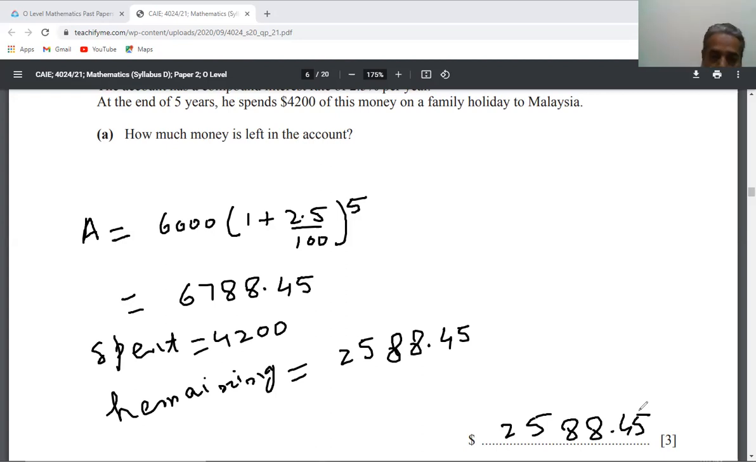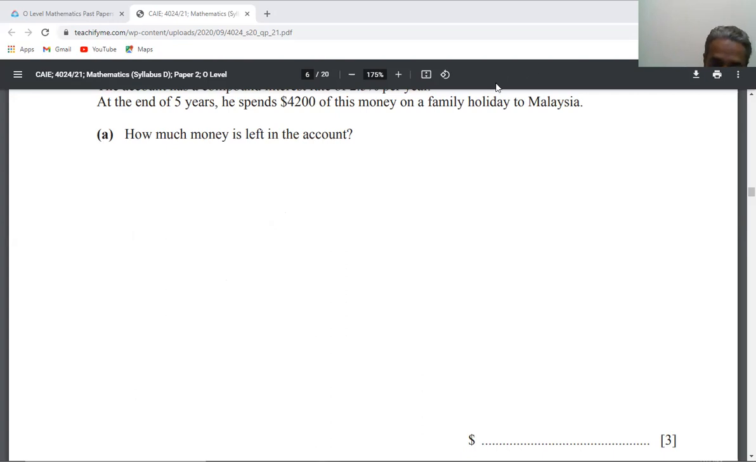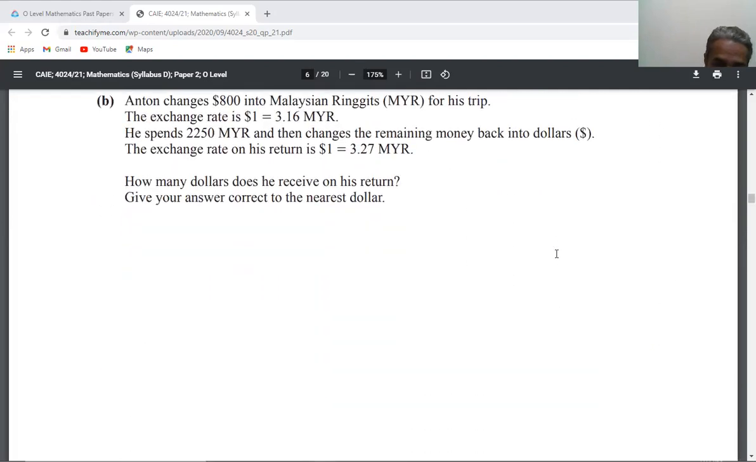Now come towards the B part. This is also a simple question. In this question, Anton changes $800 into Malaysian ringgits for his trip. So he says that the exchange rate is $1 equals 3.16 Malaysian ringgit. This is given.